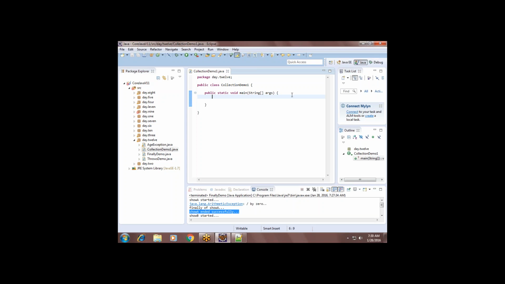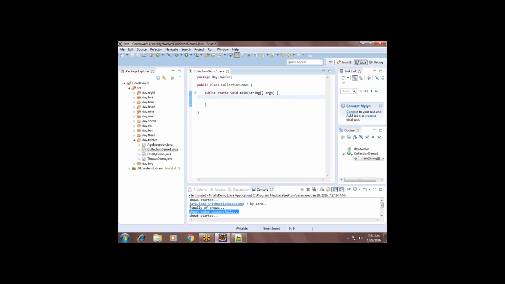If I declare an array with integers, can I store strings or floats? No. But in the collection framework, I can increase and decrease the size at runtime, and I can store multiple different data types, both similar and dissimilar.